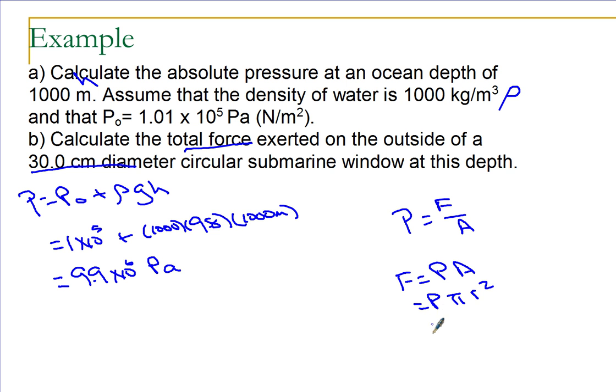So the pressure is 9.9 times 10 to the 6 pascals times pi, and the radius here is 0.15 meters.